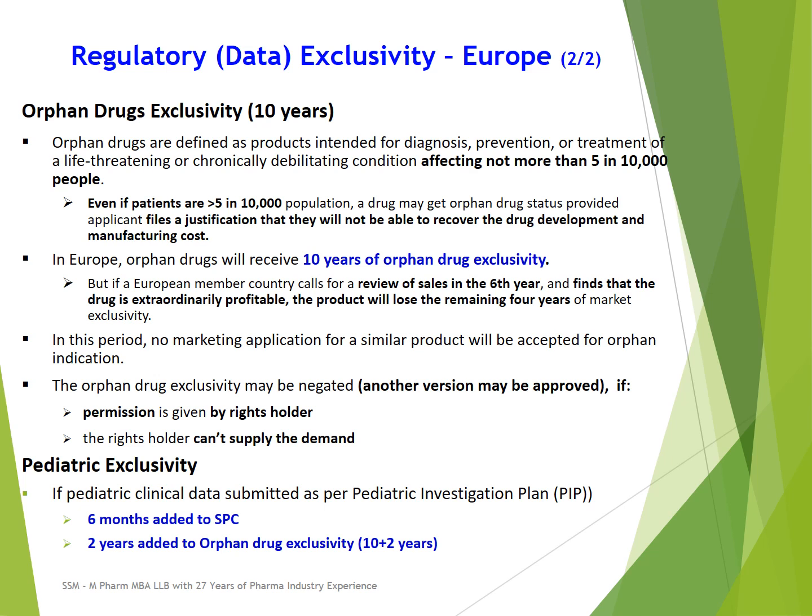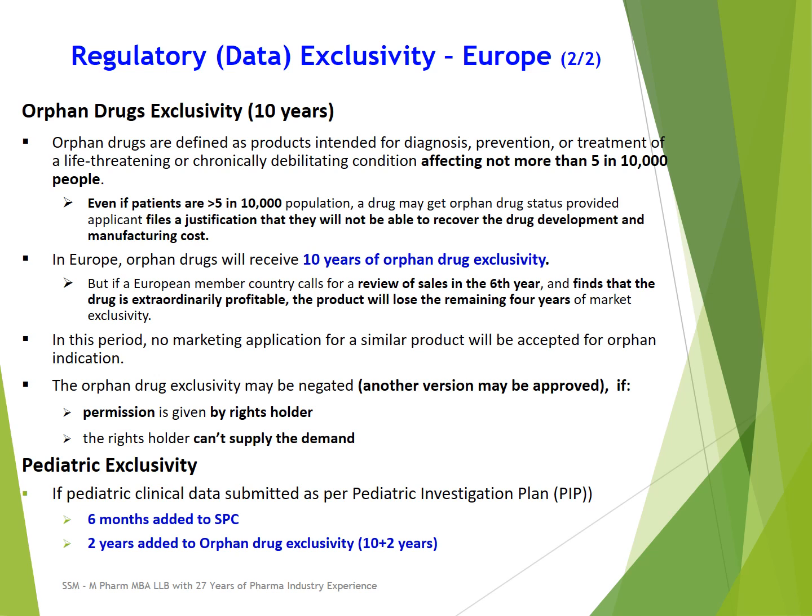Next is pediatric exclusivity. Pediatric exclusivity in Europe applies if pediatric clinical data is submitted as per the pediatric investigation plan, or PIP. In that case, 6 months of exclusivity is added to the SPC, or supplementary protection certificate.